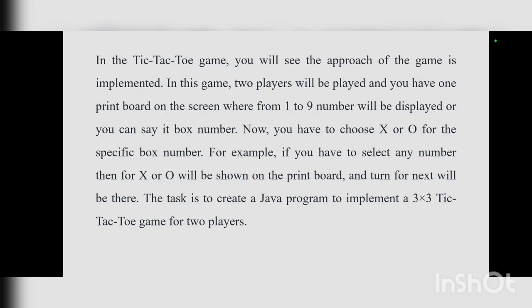For example, if you select any number, then X or O will be shown on the print board and turn for next will be there. The task is to create a Java program to implement a 3x3 tic-tac-toe game for 2 players.